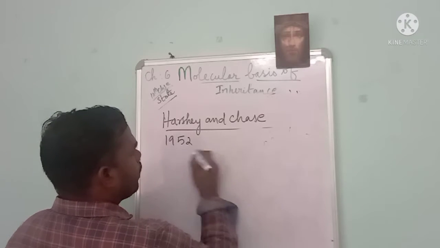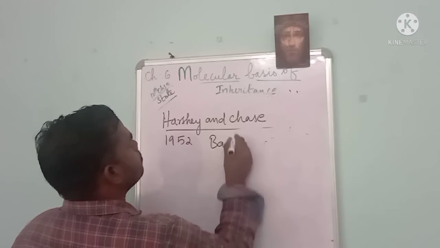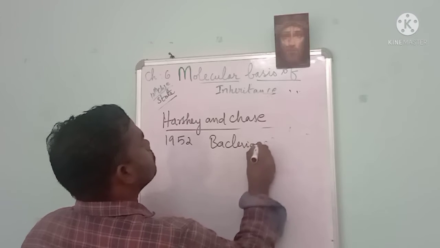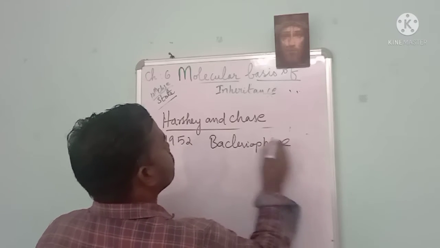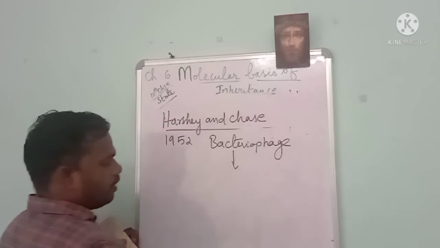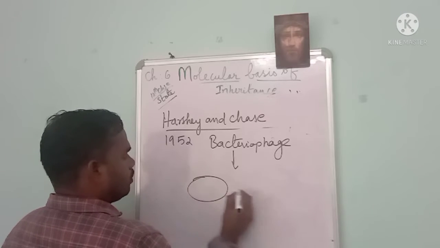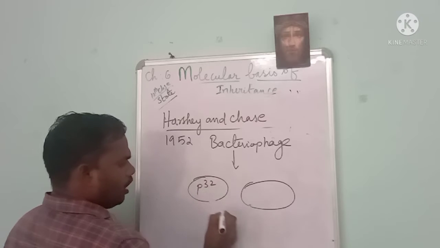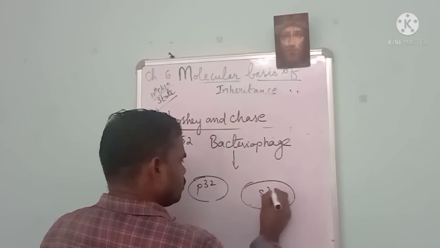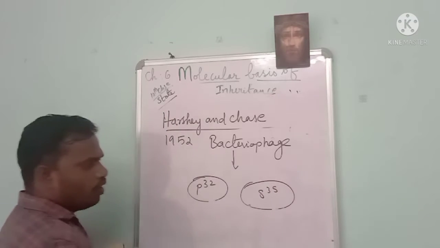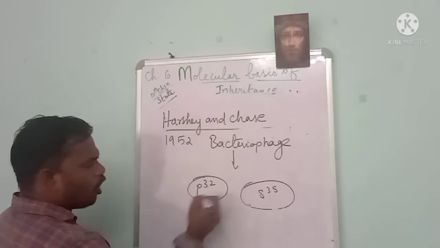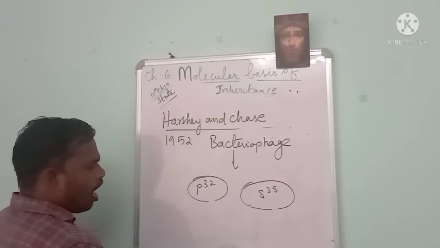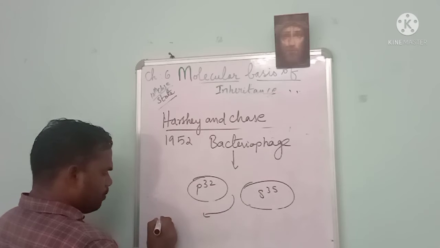First they take the bacteriophage and incorporate it into the culturing plate which contains the isotopes. After that, this incorporated bacteriophage is allowed to infect bacteria.